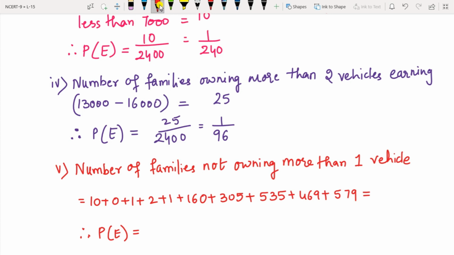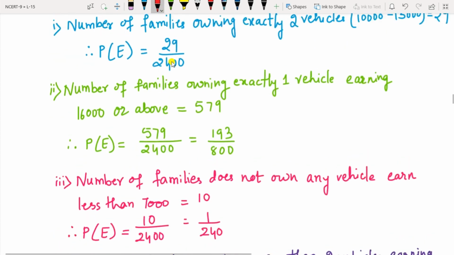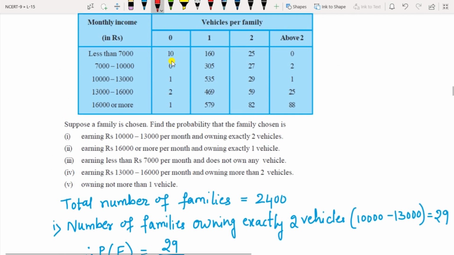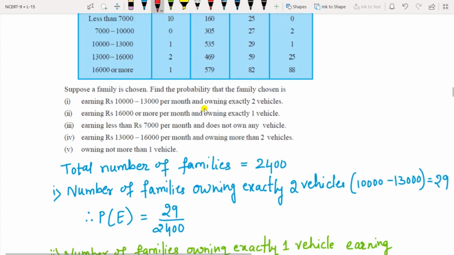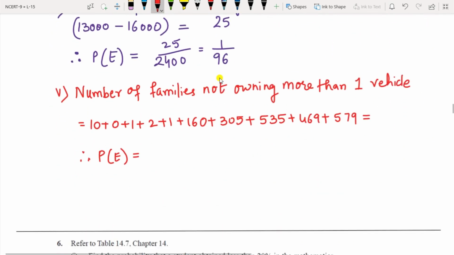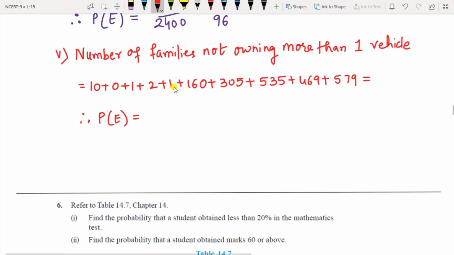not owning more than 1 vehicle. So more than 1 vehicle. So 1 is there, and not more than 1 means 2 or above 2 is not there. So add all these numbers: 10, 0, 1, 2, 1, 160, 305 and all up to 579. So add those 2 columns, that is not more than 1 vehicle but 1 is there. So the total here will be 2062.